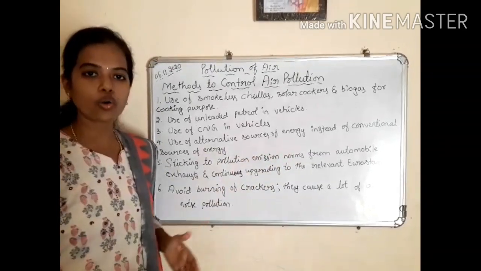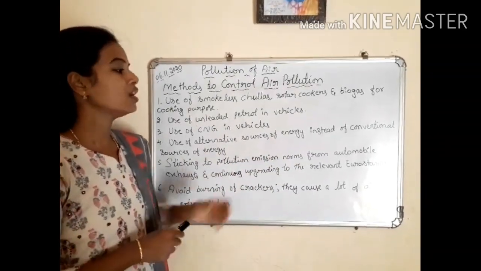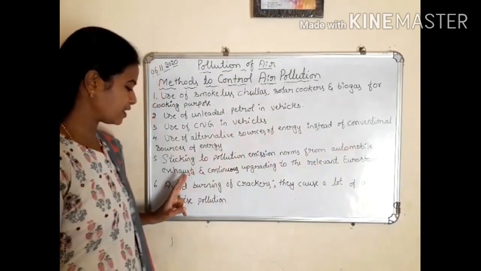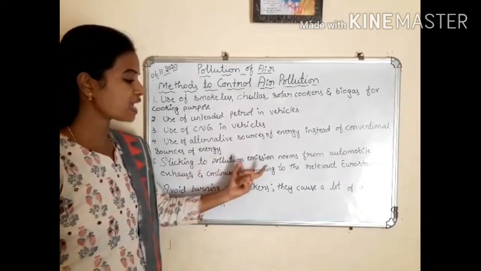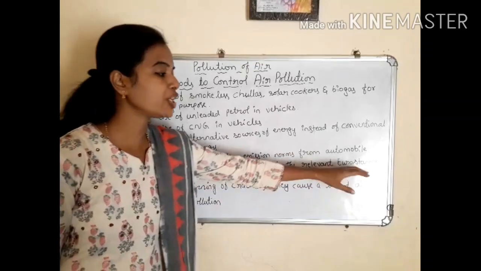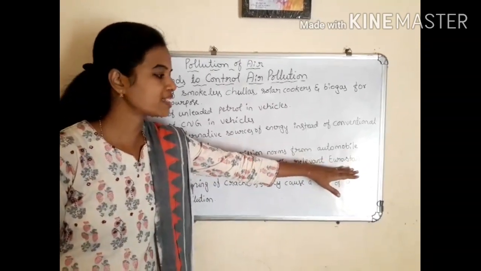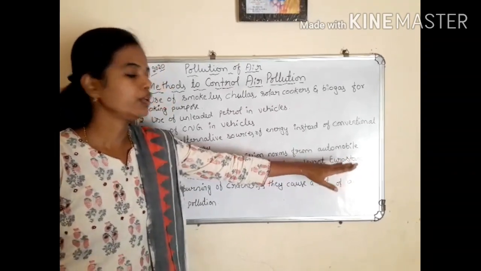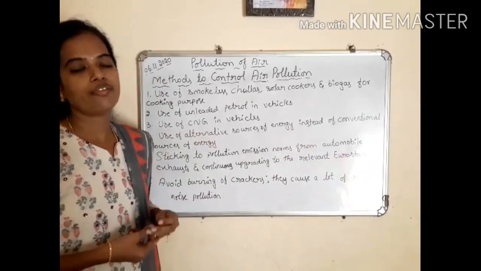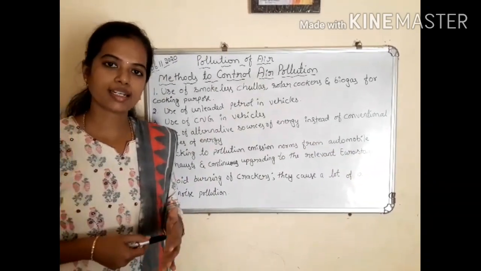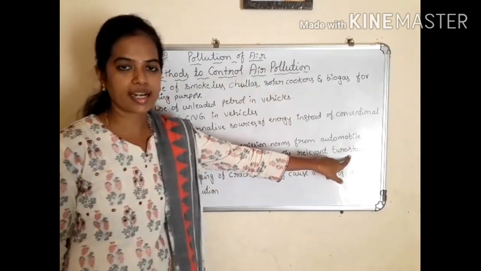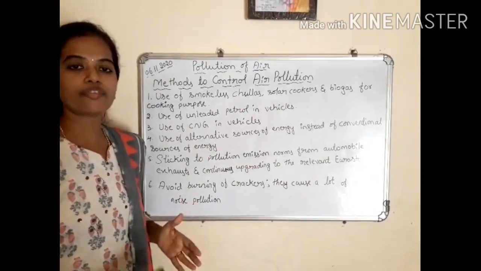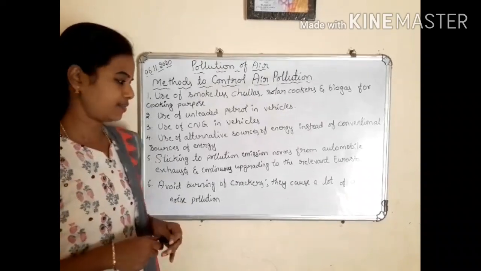We have to follow those pollution emission norms related to the automobile exhaust, and also we have to continuously upgrade our vehicles to the relevant Euro standards. European standards we have to follow while using commercial vehicles like cars, tractors, heavy vehicles. We have to follow Euro standards to avoid exhaust of more pollutants.